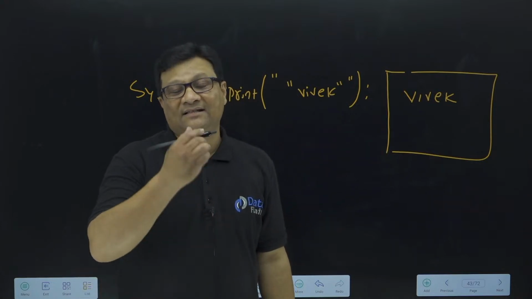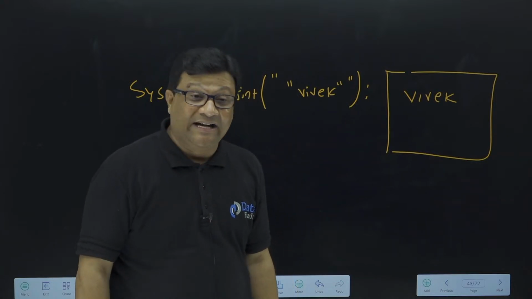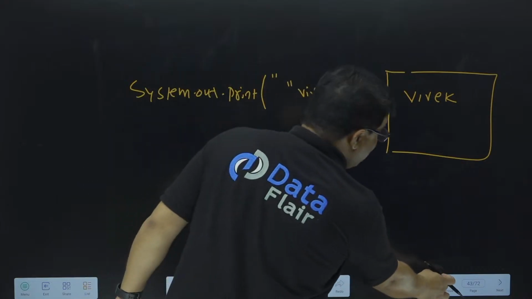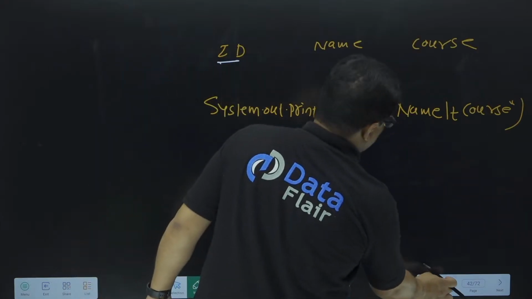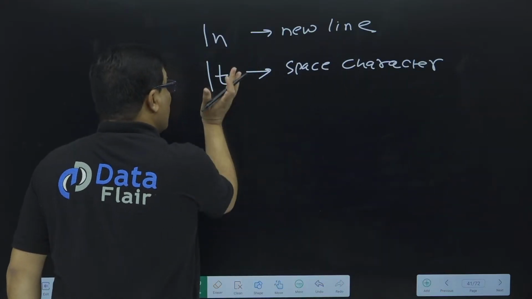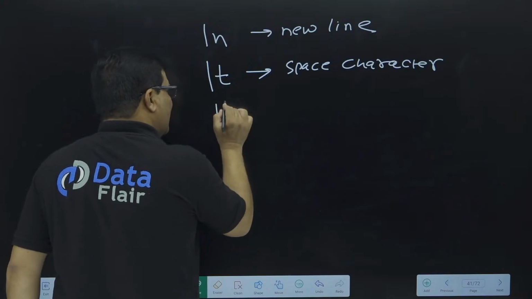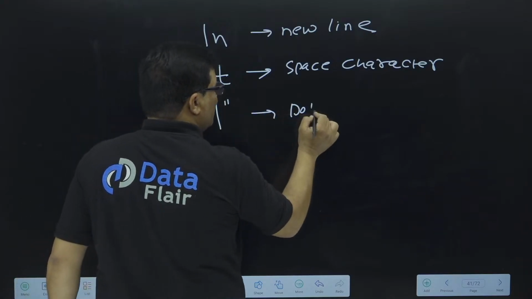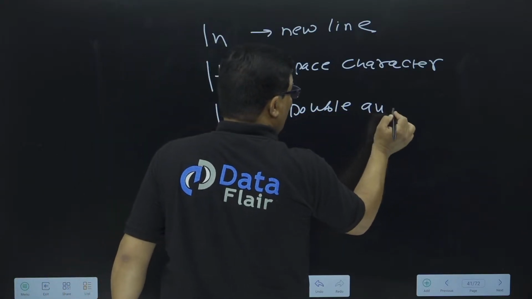So sir, how will I get this double quote on my output screen, right? Here we have to use another special character, which is backslash double quote. We use backslash double quote to print a double quote on the output screen.